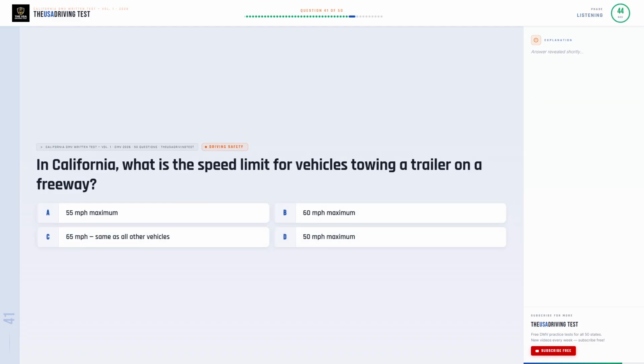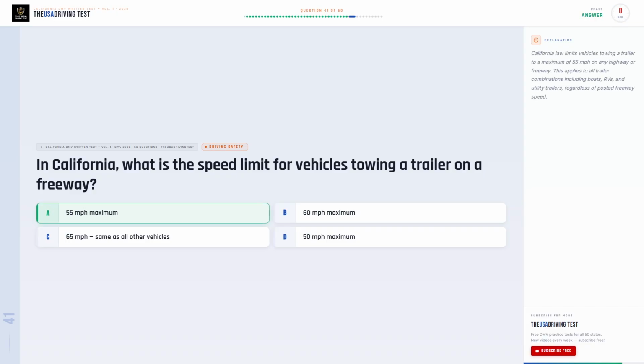In California, what is the speed limit for vehicles towing a trailer on a freeway? Option A. 55 miles per hour maximum. Option B. 60 miles per hour maximum. Option C. 65 miles per hour, same as all other vehicles. Option D. 50 miles per hour maximum.